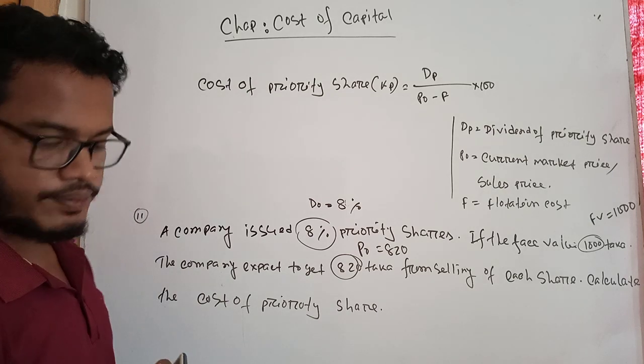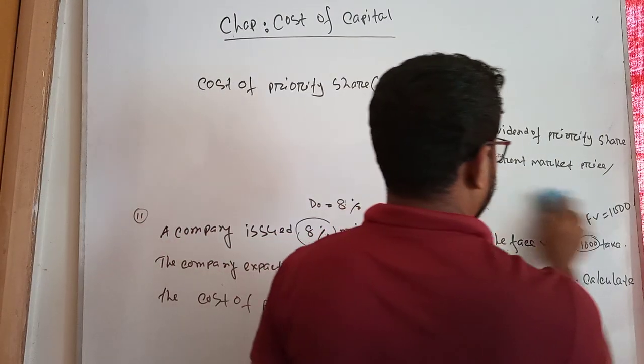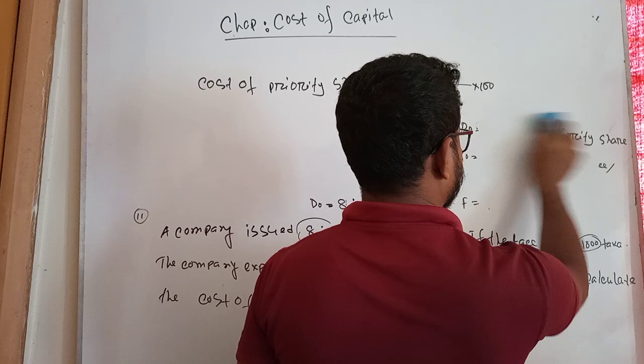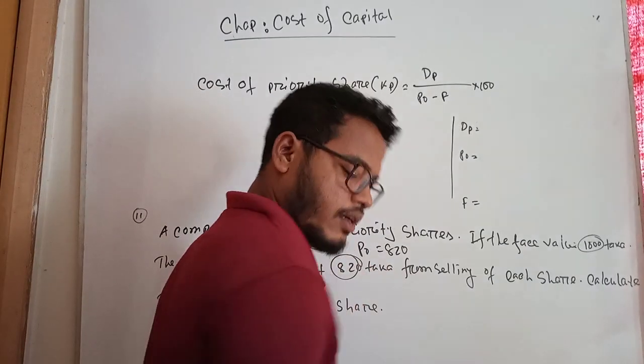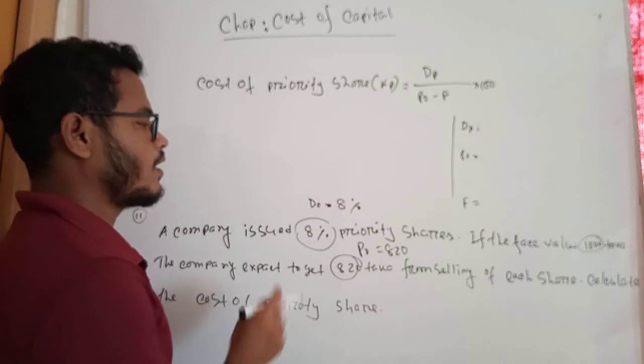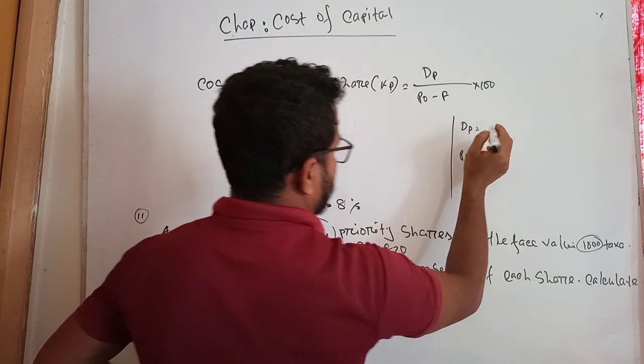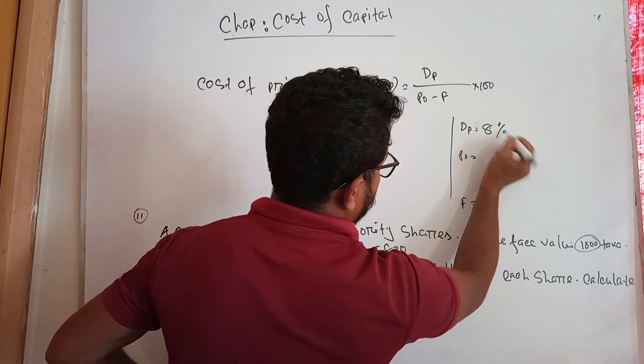So students, I will also find out all the necessary elements for calculating the cost of preferred shares. The first is DP, I mean the preferred share dividend. So here DP is equal to 8%.